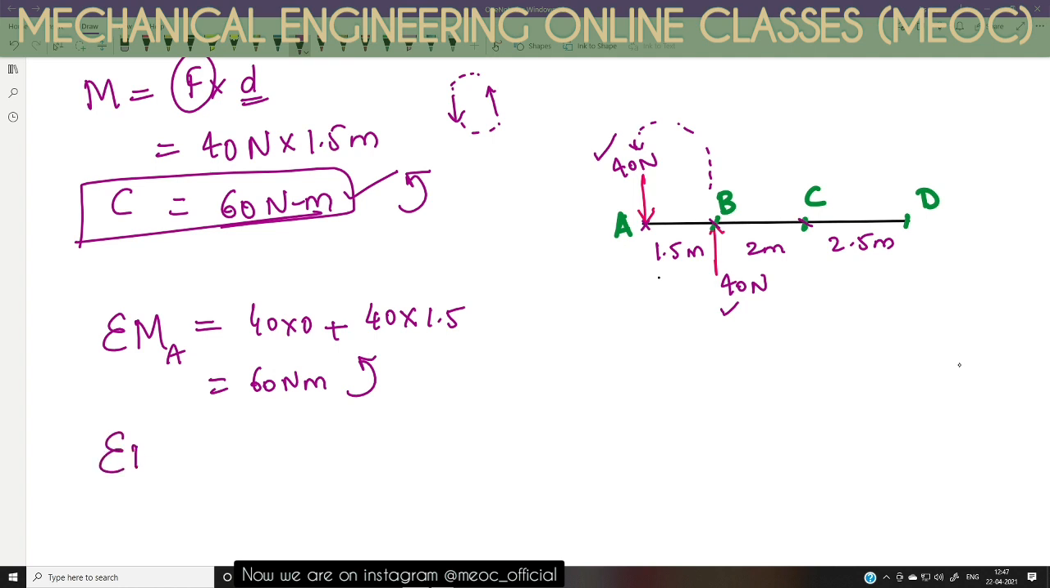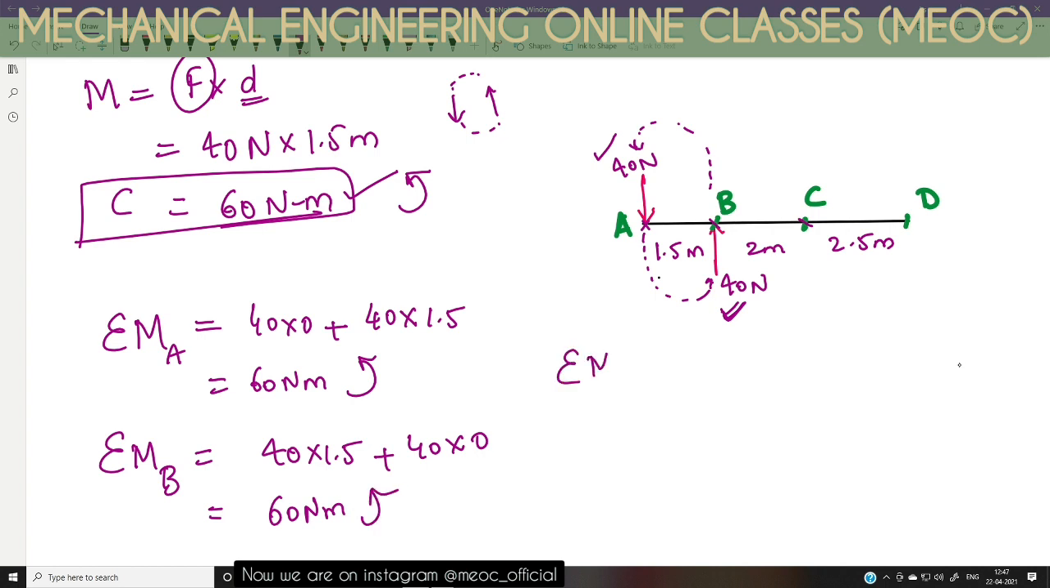Let us find the sum of all moments about point B. Now this 40 Newton force is making an anti-clockwise moment. It is 40 into 1.5, and the second 40 Newton force is passing through B, so it will make a 40 into 0 moment about B. So this is again 60 Newton meter anti-clockwise.